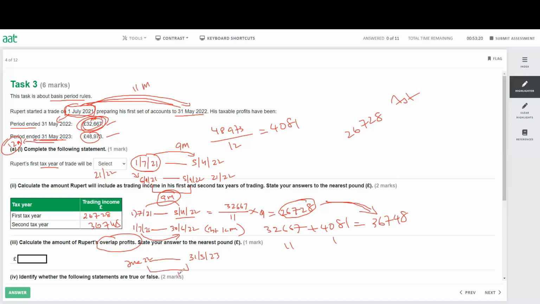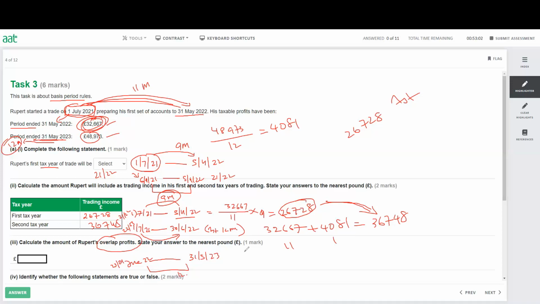That means 12 months here. So my first tax year is 21 and 22, second tax year 22, 23, and the final tax year is 23 and 24. Because when I'm in June, that means I'm already in 23. It will finish on 24.